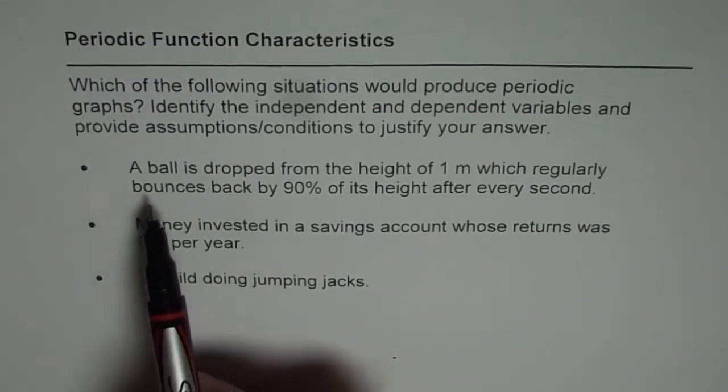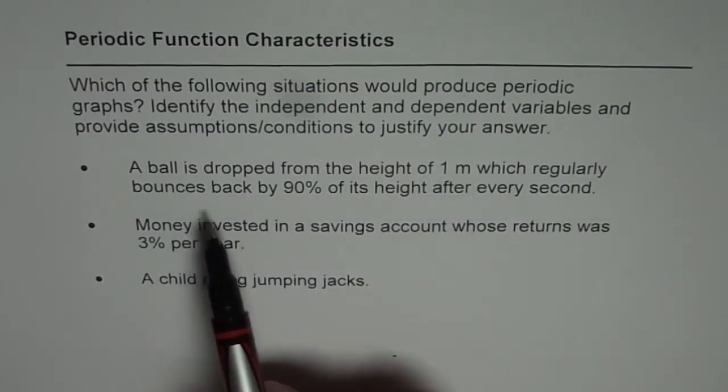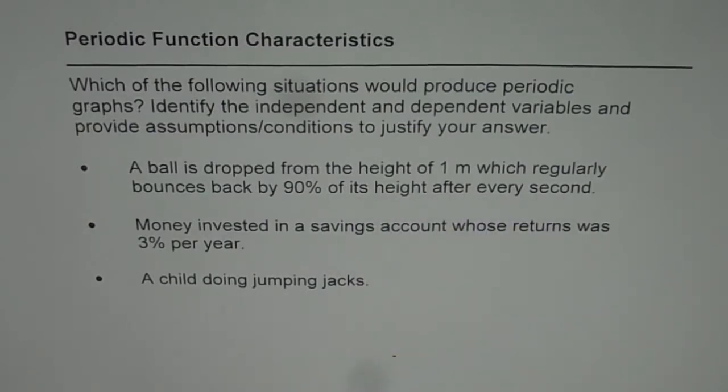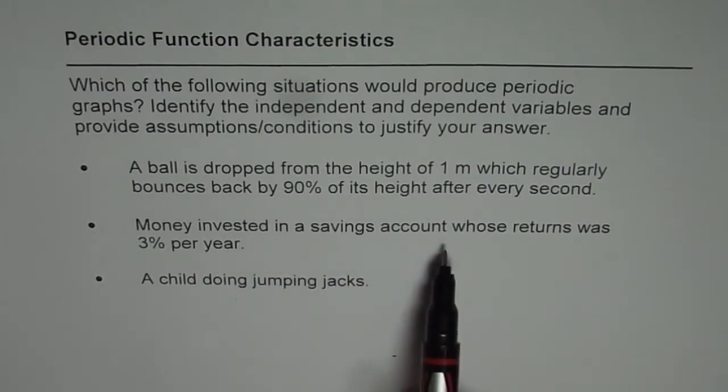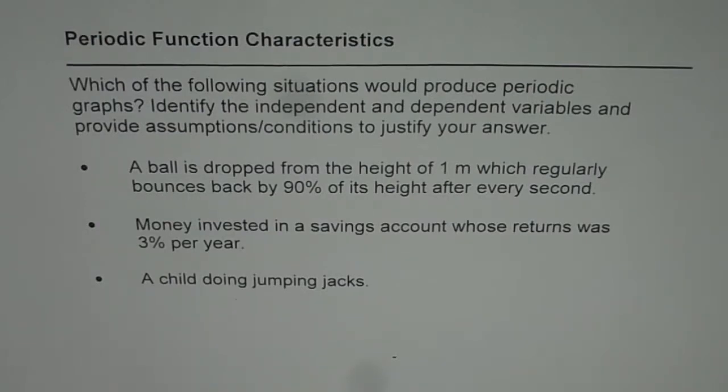The first one is a ball is dropped from the height of 1 meter, which regularly bounces back by 90% of its height after every second. Second is money invested in a savings account whose return was 3% per year. And the third condition is a child doing jumping jacks. Now, out of these, which ones do you think represent periodic functions and why? Well, let's look into them one by one.